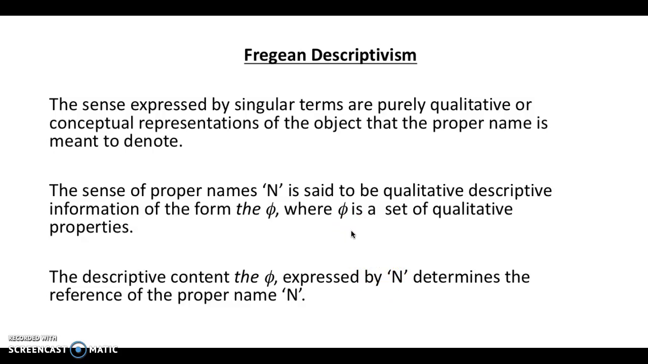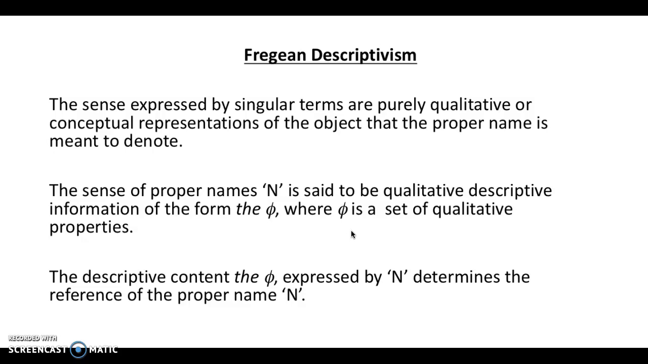So here's an example. Take the name Hector. According to Fregean Descriptivism, the meaning of Hector is not Hector himself. It's not me, the person Hector. Instead, it is a qualitative description, something like the person who is teaching philosophy of language at Cal State San Bernardino in the fall of 2020. That is supposed to be the meaning of the name Hector.